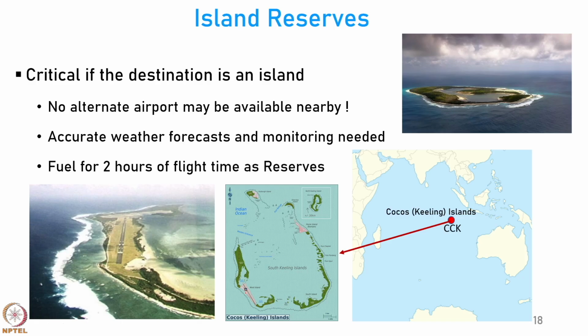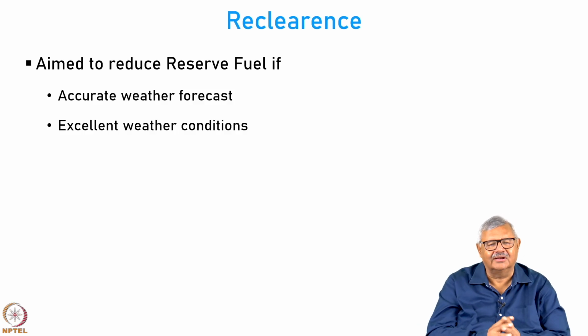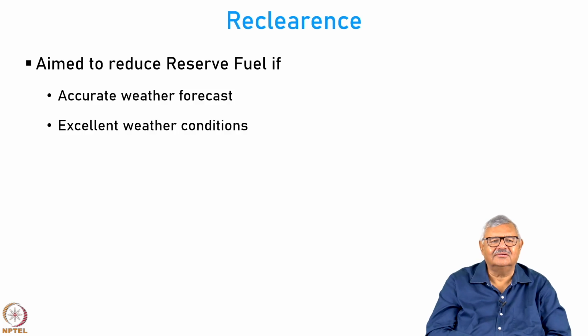Now, if you are going to operate at Keeling Island because of tourism or any other reason, then you need to carry 2 hours of flight time worth of fuel as reserve, which is called the island reserves. There is a very interesting concept called reclearance to reduce the amount of fuel you carry for diversion. Diversion happens only once in a while, it does not happen regularly. So, if you have an accurate weather forecast and if the weather conditions are excellent, then you can reduce the reserve fuel by using the concept of reclearance.